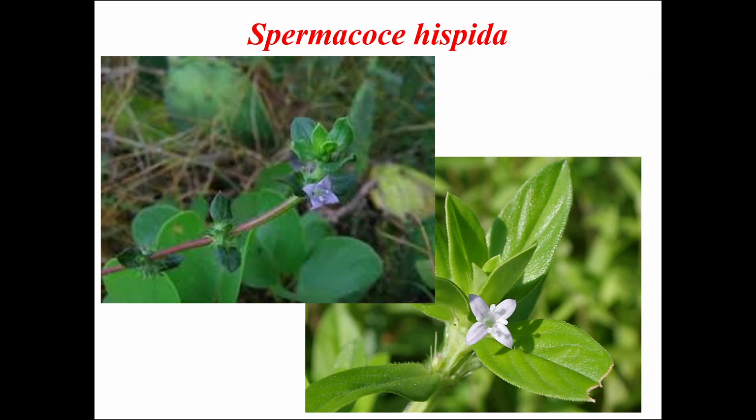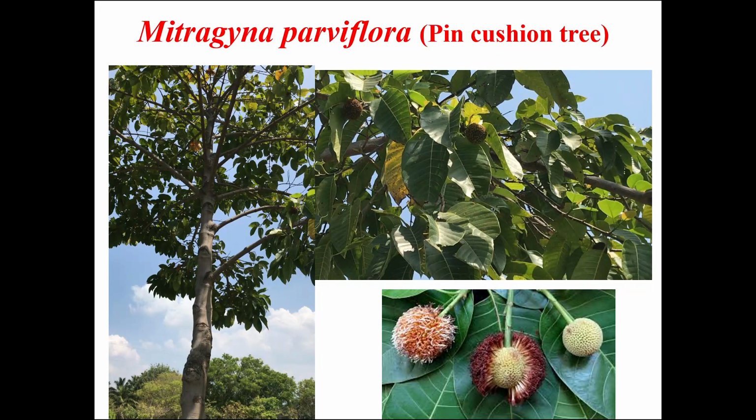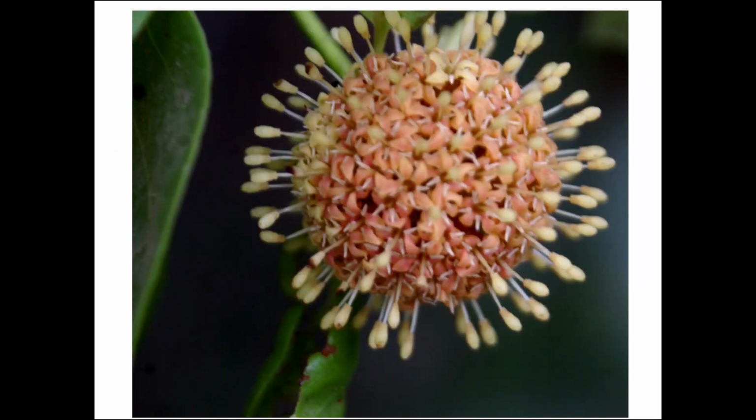Spermacoce hispida is another common plant which is often found on the roadsides. Very small in size. As you can see, the size of the plant when a person is holding it in his hands. This is Mitragyna parviflora. As you can see, the inflorescence of this plant resembles a pin cushion, and hence the name pin cushion tree.